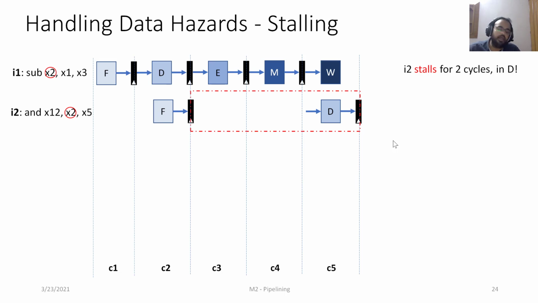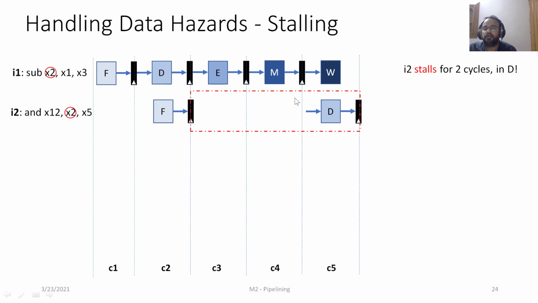The pipeline hardware will look for data dependence, and until the updated value is available in the register file, it's going to stall. It's not going to make progress. In the case of I2, we did not progress from the fetch to the decode stage until the value of x2 is available to us.